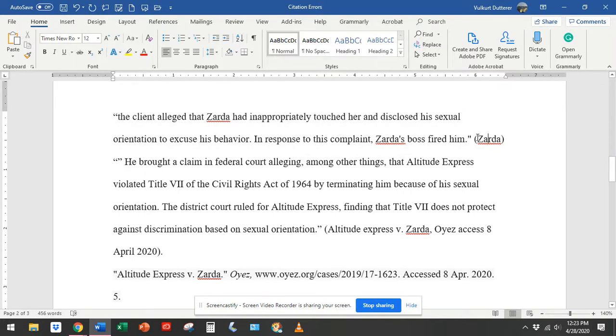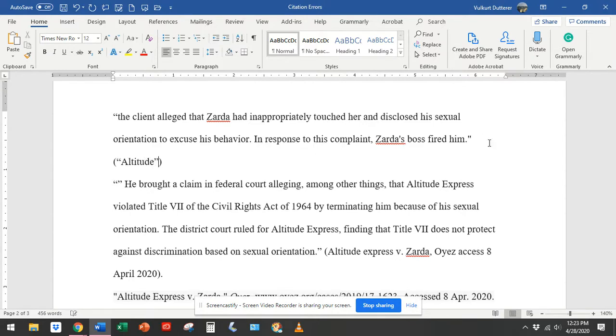Now, Zarda was not an author for any of the works in the student's works cited page. The only entry that has Zarda in it is this entry from the Oyez project. So I need to take that out, and there's no other entry that begins with altitude. All I need is that.